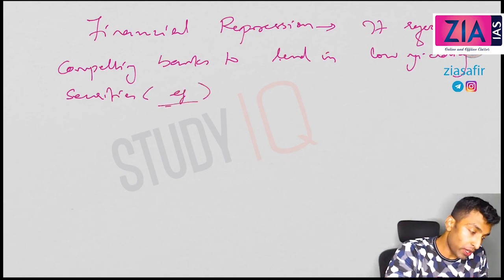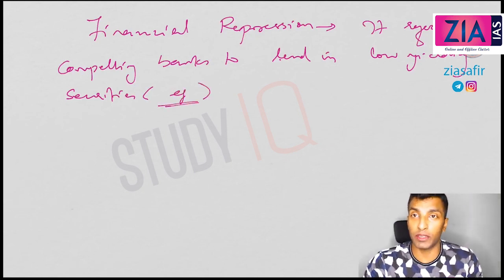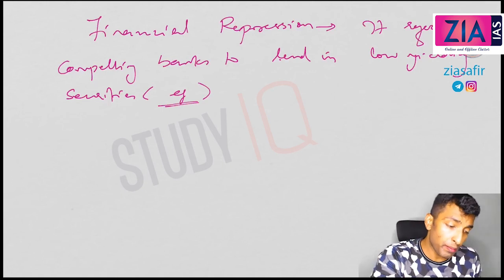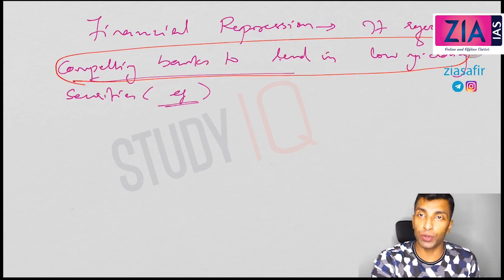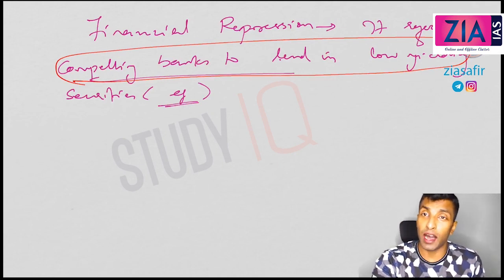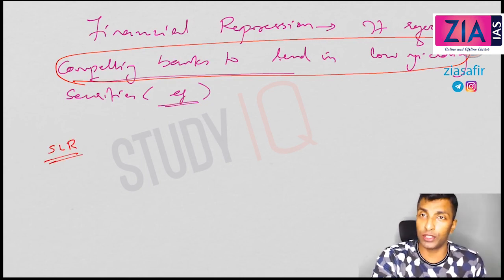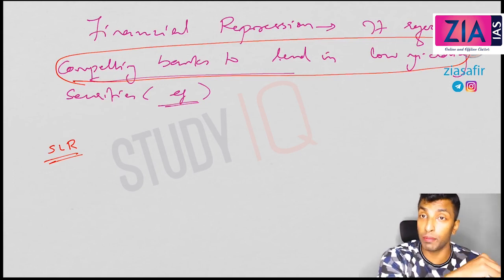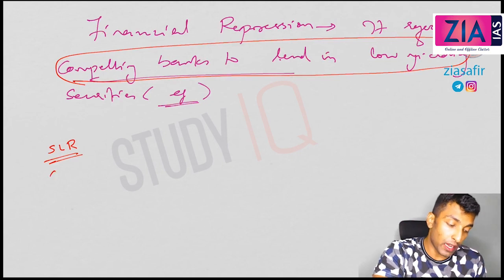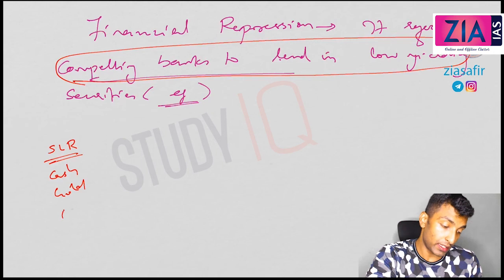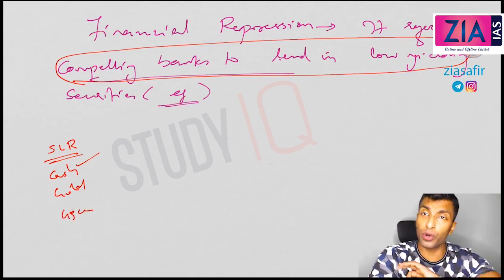For example, what are the low yielding securities? The government security, right? So compelling the banks to lend to low yielding securities means what? I have already discussed under which instrument RBI will compel the banks to lend to government. We have already discussed SLR, right? SLR means a certain percentage requirement that the bank has to keep with themselves. It could be in terms of cash, it could be in terms of gold, it could be in terms of GSEC, government securities.